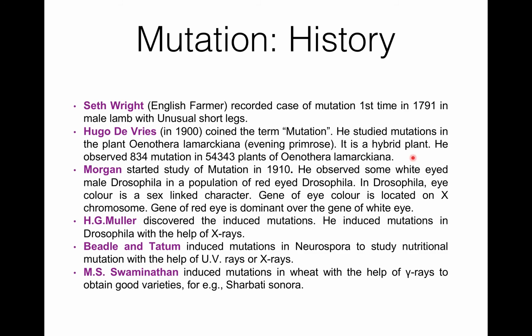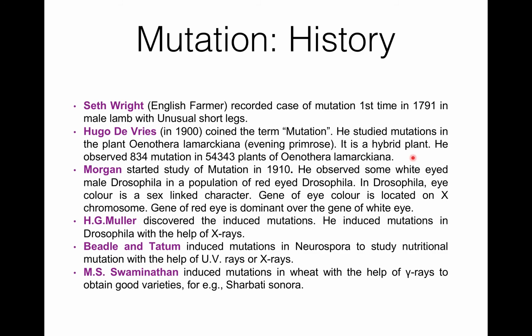He studied mutation in the plant Oenothera lamarckiana, that is evening primrose. It is a hybrid plant. He observed around 834 mutations in 54,343 plants of Oenothera lamarckiana.